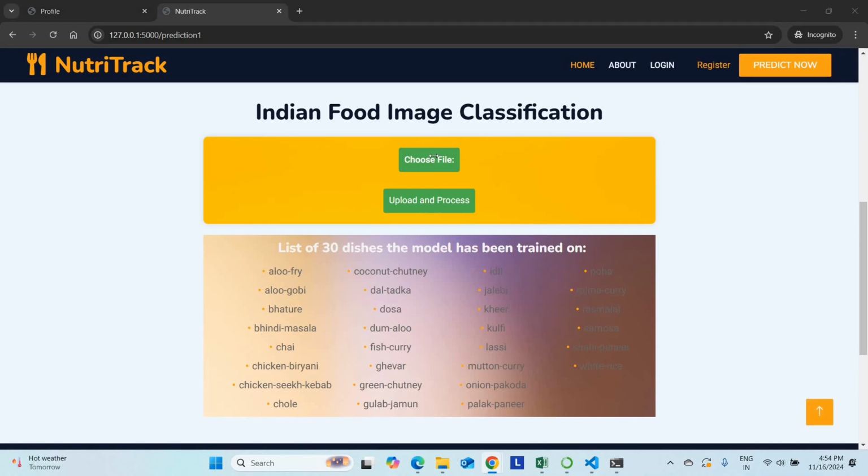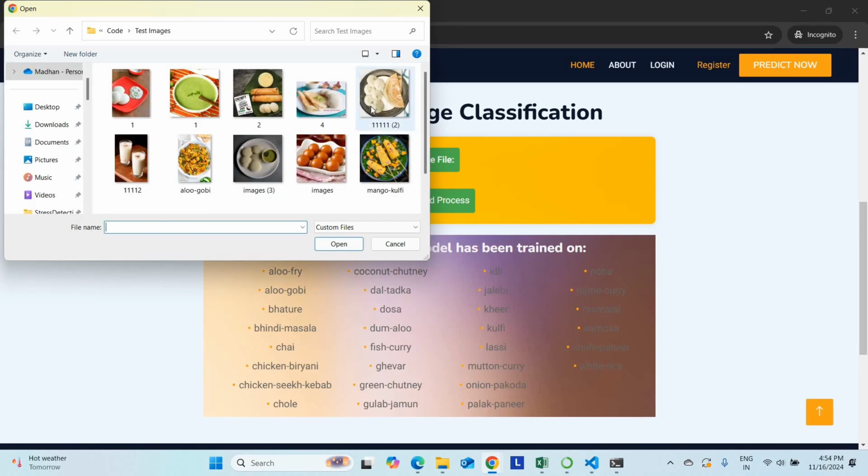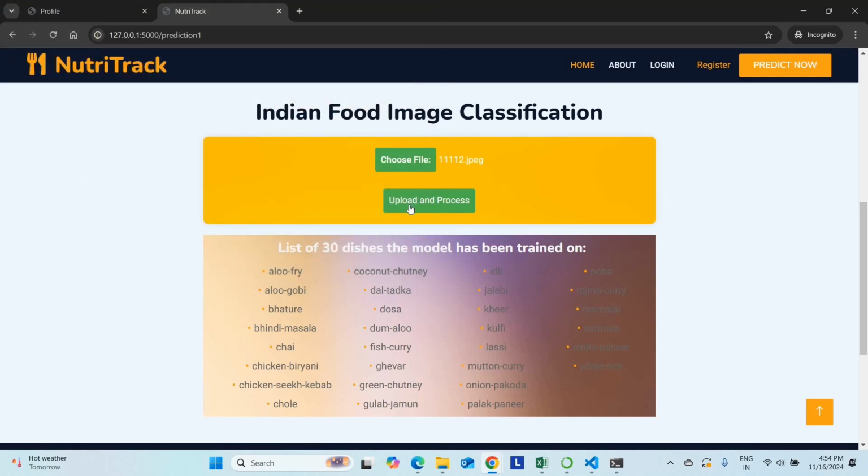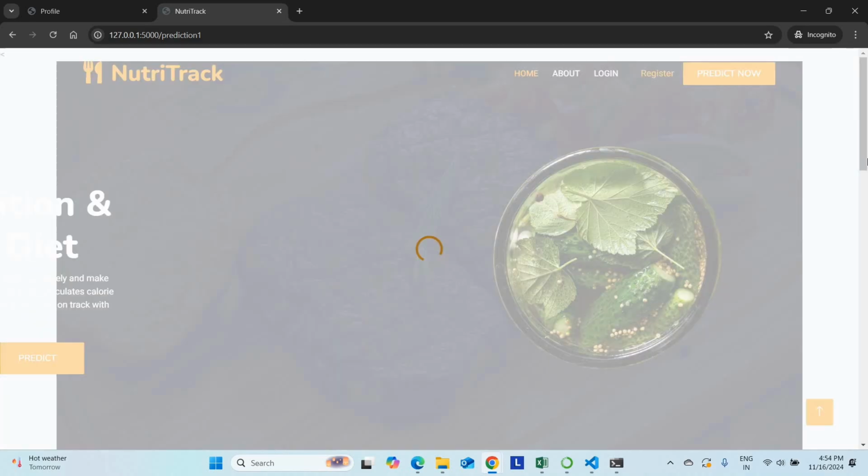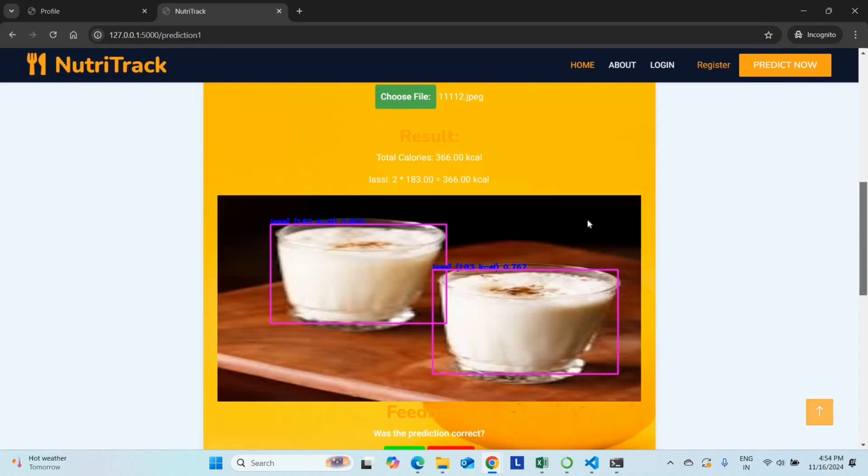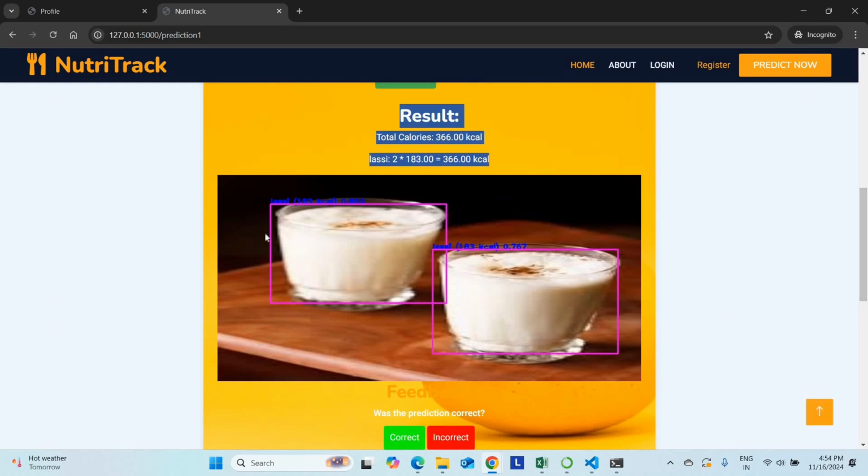Choose file. Inside that I'm going to select one more item. Now I am going to take this one and check with this. Choose file, upload and process. Check the results now. The prediction is lassi. Each lassi is 183 calories. 2 into 183 equals 366 calories. You are taking 366 calories.